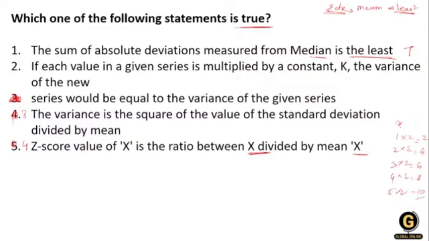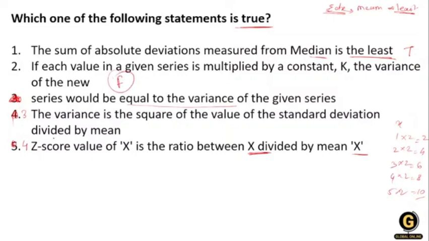When I take this observation and multiply with 3, what happens over here? You can see everything is increasing with the multiplication, so there is a change. Is their variance equal to that of the given series? No. So that's why this option is false.